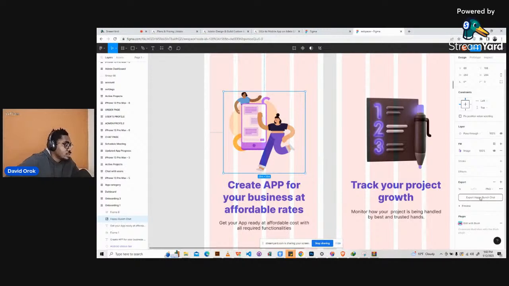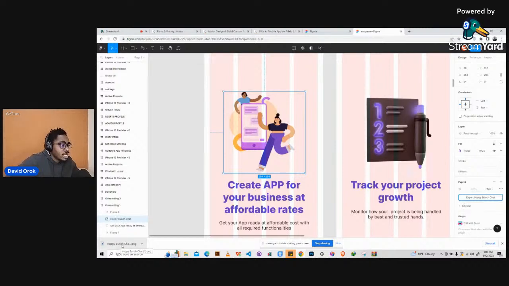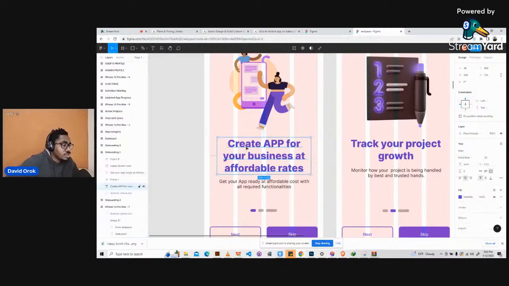So I'll click to export the happy bunch. That's the name of the image, happy bunch chat. Okay, so I'll just click to export it. Then it exports as a picture here, if you can see on the bottom of my screen. And then I will go ahead and use this exported image in the application. Okay, the next thing is the create app text here. So we just tap on it, then you will see the color code here is 5445DA. And it's extra bold, and the font size is 36. So I will just tap on this and copy it the way it is.